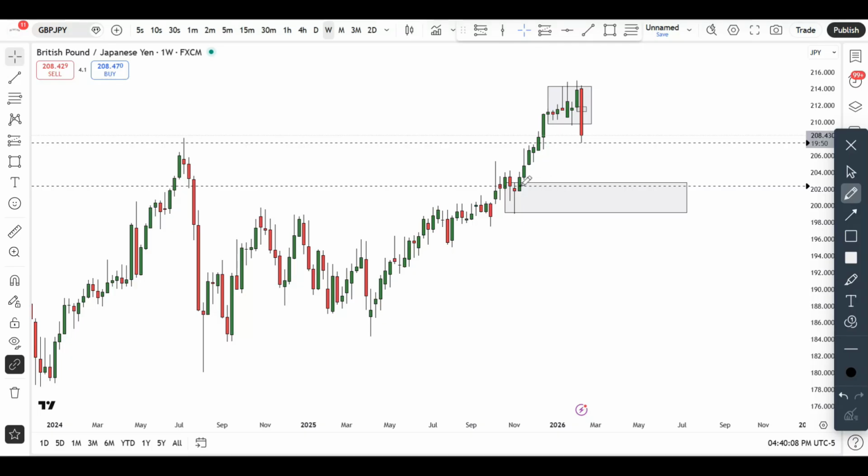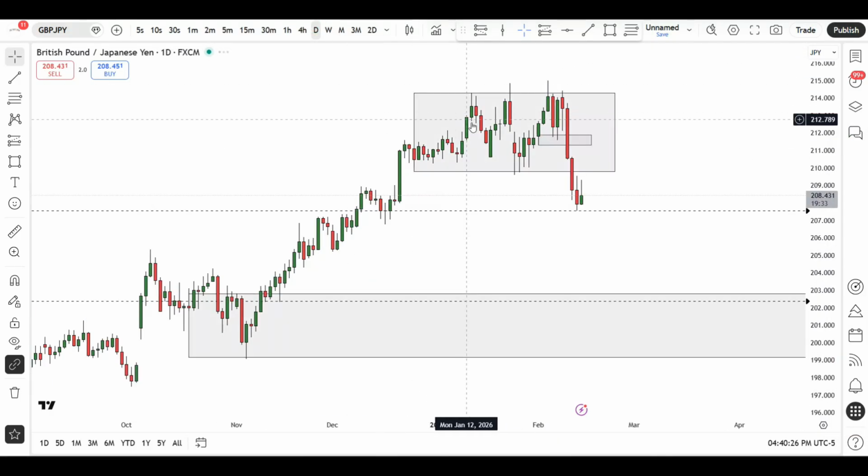But in terms of demand, this is where this demand started, and then right now we have this level right here that the market is retesting at this particular moment, and I won't be surprised if the bulls come in here early next week to start pushing this thing again to the upside. Okay, now if we take a look at the daily charts, what do we have here?